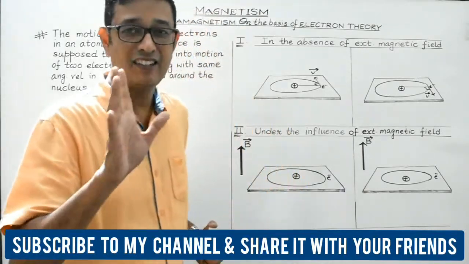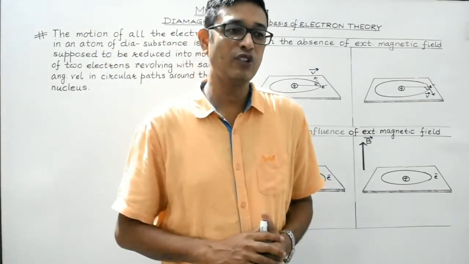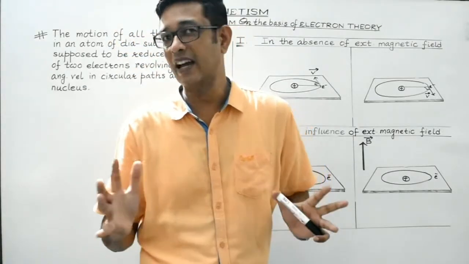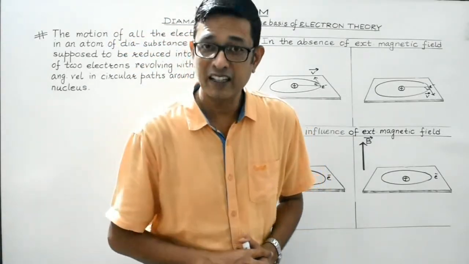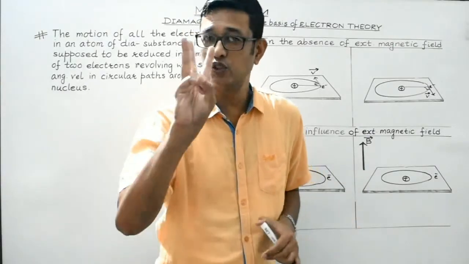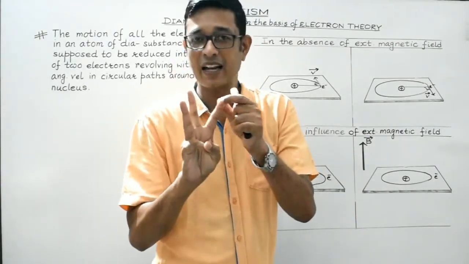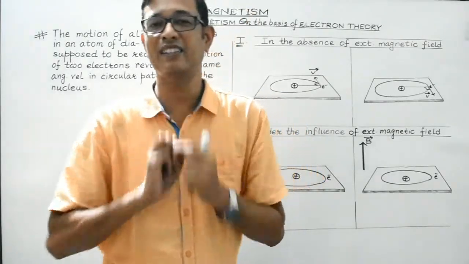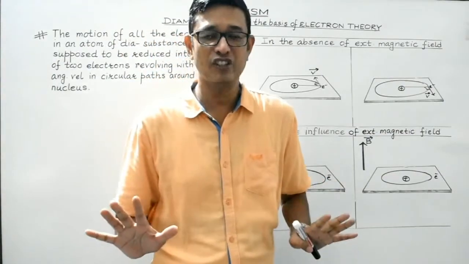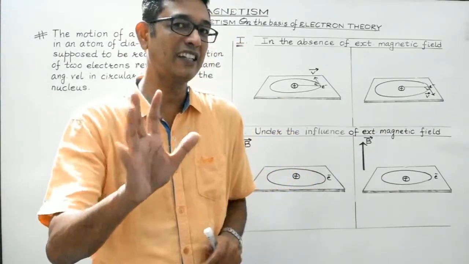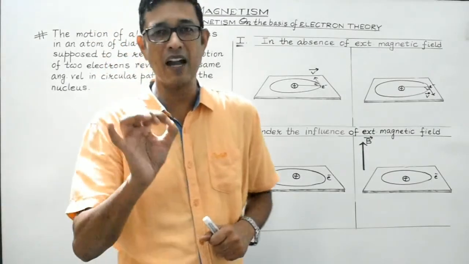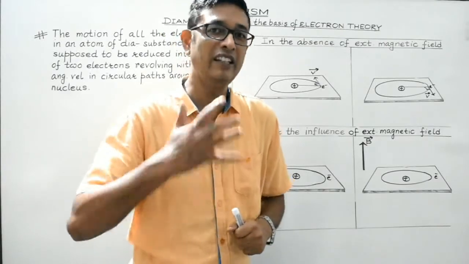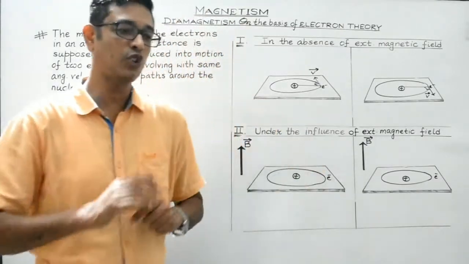So students, with that, let's begin today's lecture. We are going to discuss a very, very important concept actually: the classification of magnetic materials. Faraday classified all the magnetic materials into three categories: diamagnetic substances, paramagnetic substances, and the third one, ferromagnetic substances. So today this lecture is devoted to diamagnetic substances. We'll discuss diamagnetism in detail, on the basis of electron theory. Let me introduce this topic.